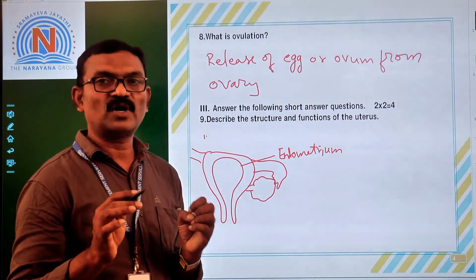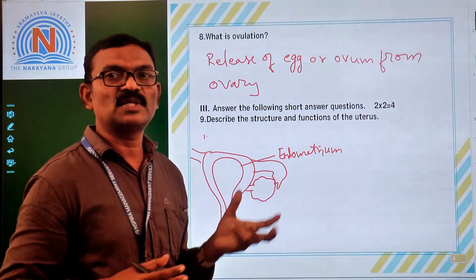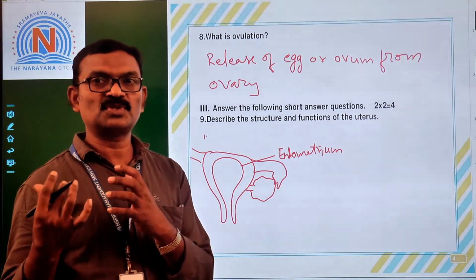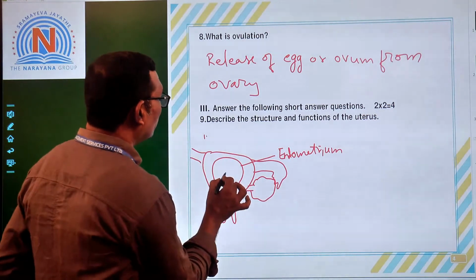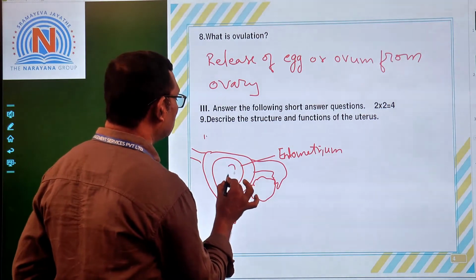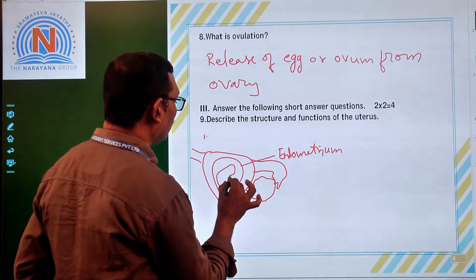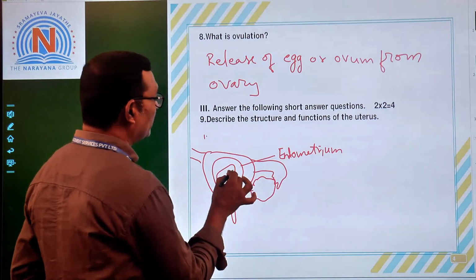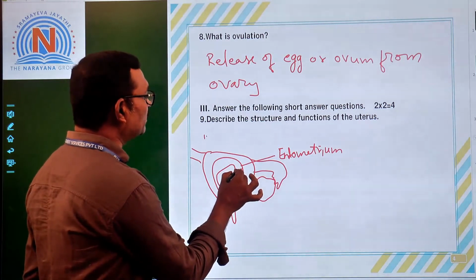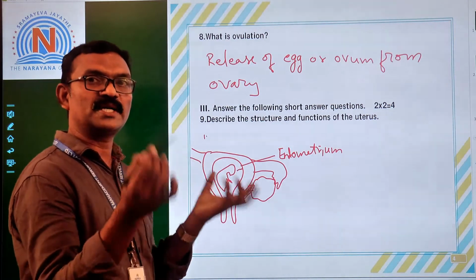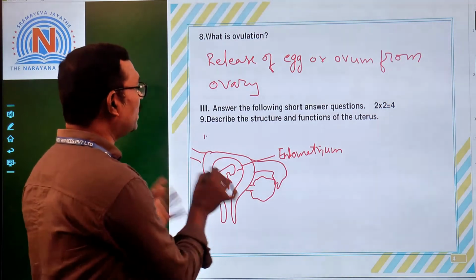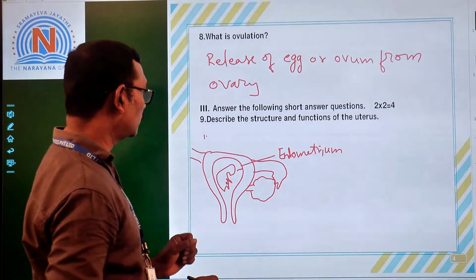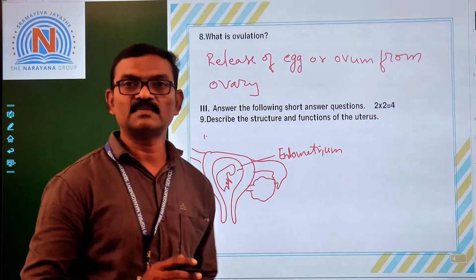This endometrium is helpful for supplying nourishment to the baby and also for disposing of the waste from the baby. When the baby is developing here, the endometrium supplies nutrients and also removes the waste from the embryo. So this is all about the structure of the uterus.